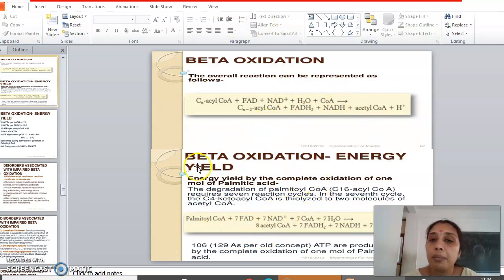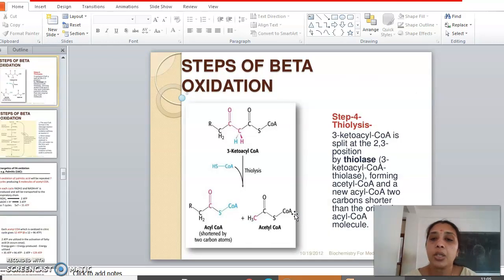If we are having complete oxidation of one molecule of palmitoyl-CoA, you get palmitoyl-CoA plus 7 molecules of FAD. That is, we are having 7 rounds of beta oxidation, plus 7 molecules of NAD plus 7 molecules of coenzyme A plus 7 molecules of water. Coenzyme A, you see the last step, thiolytic cleavage is happening, right? So CoA has to be introduced so that we will be having